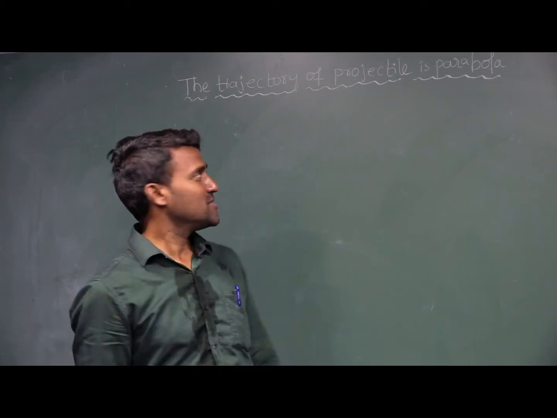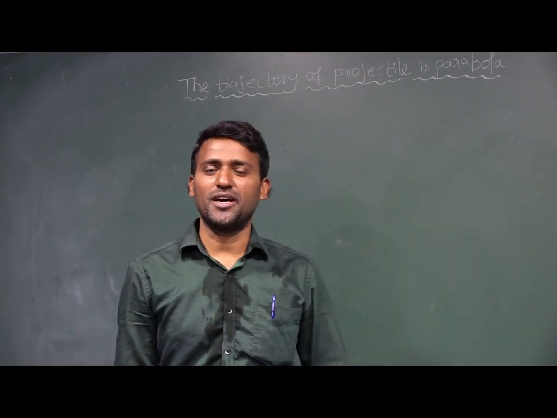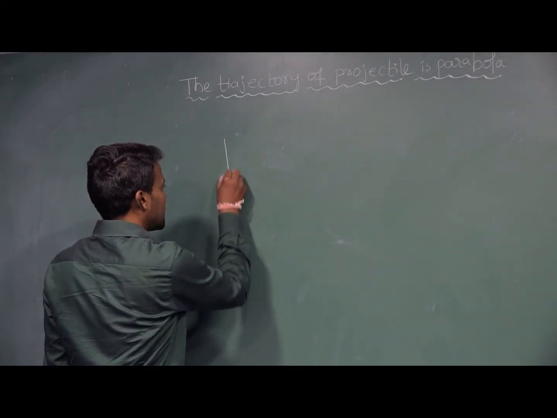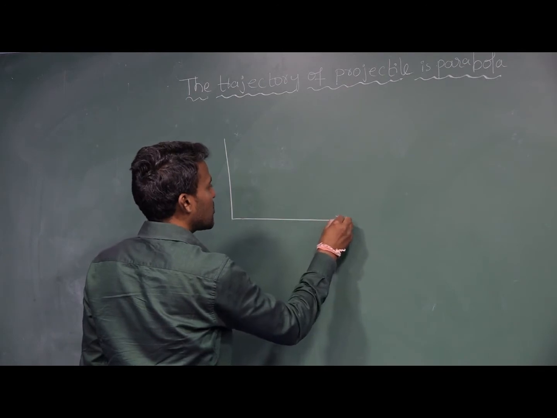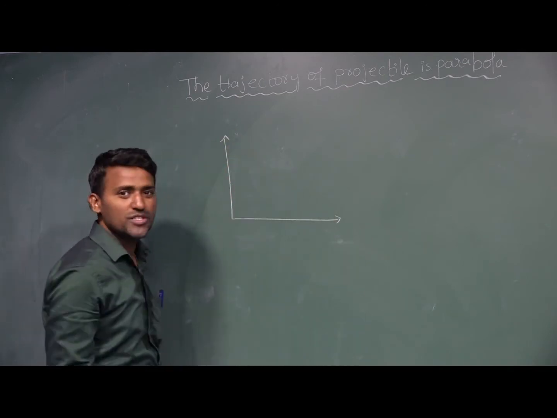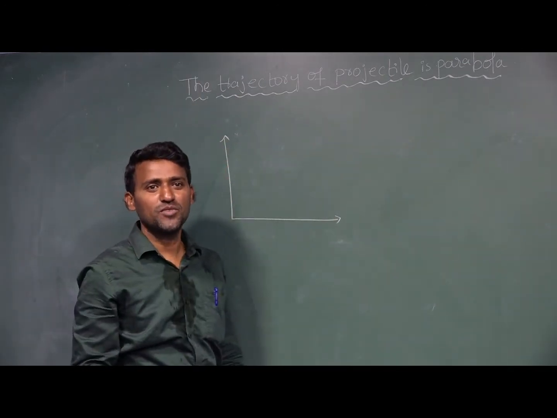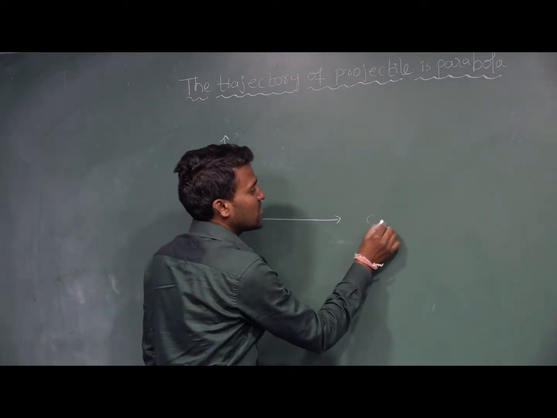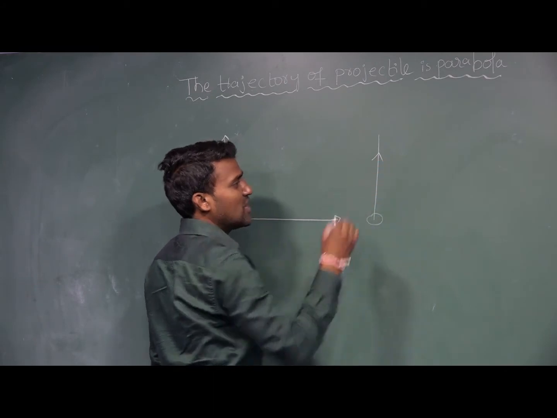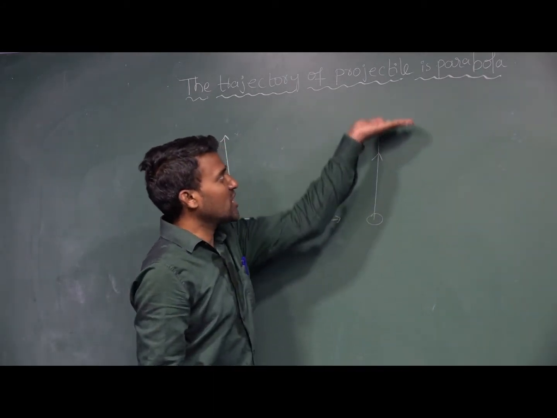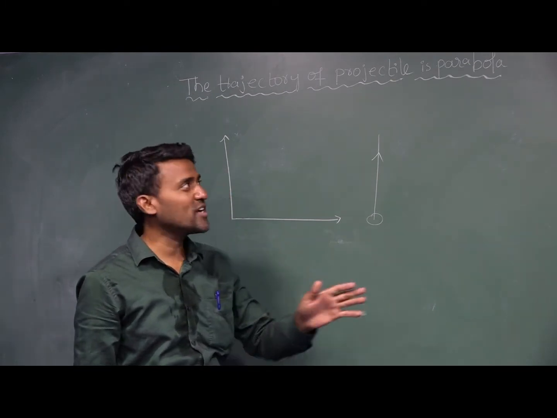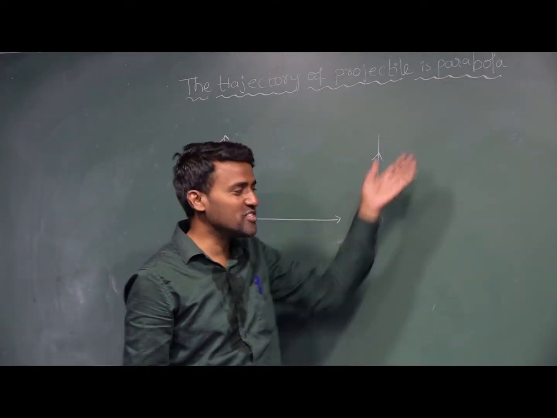The trajectory of a projectile body is a parabola. See here, when an object is projected vertically upward, the object goes upward and comes downward like this. At that moment, that is not a parabola, is it? Because it is vertical motion.